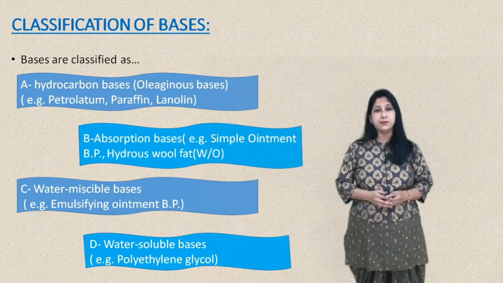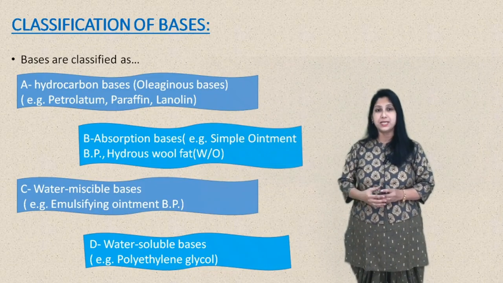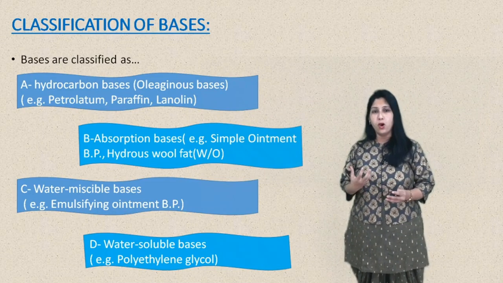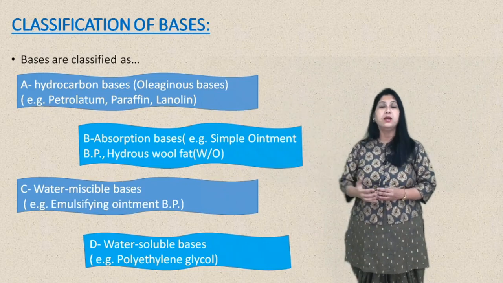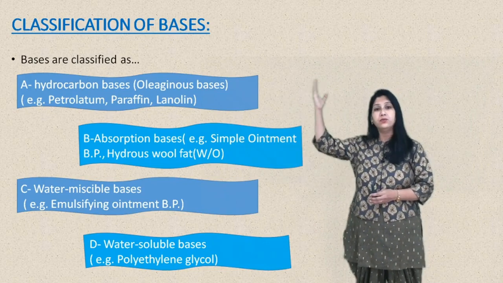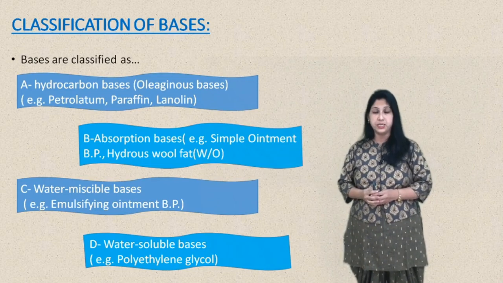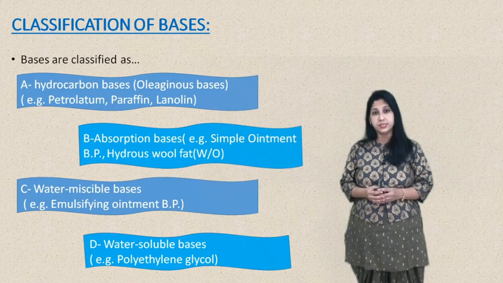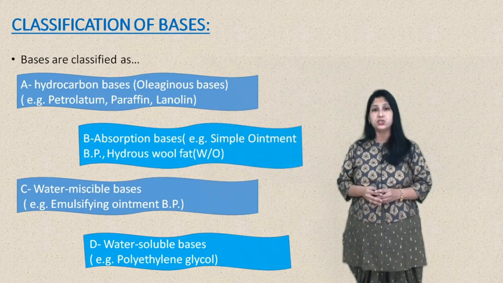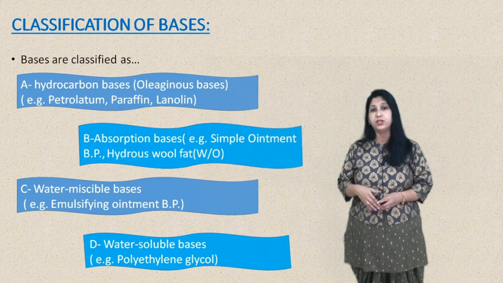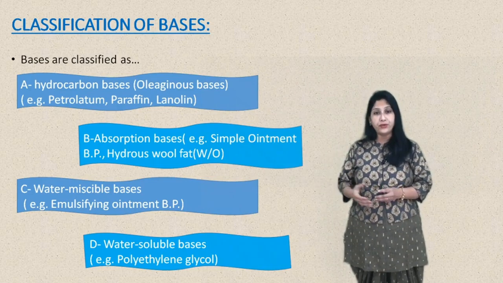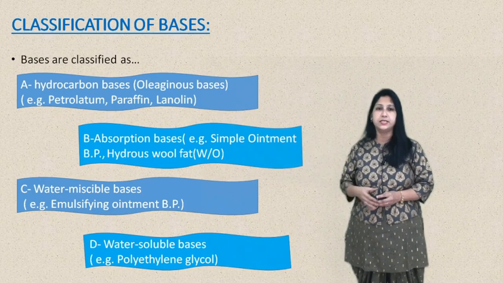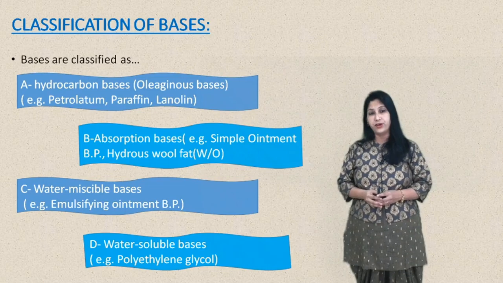The second base, that is absorption base, and as the name indicates, this base has a higher capacity to absorb water. So it is different from the hydrocarbon base, which has very little water absorption capacity. Absorption bases are categorized into category one, that is non-emulsified base. This base generally contains an ingredient with hydrophilic properties like wool fat, cholesterol or beeswax. So along with the paraffins, these ingredients are there in the non-emulsified base.